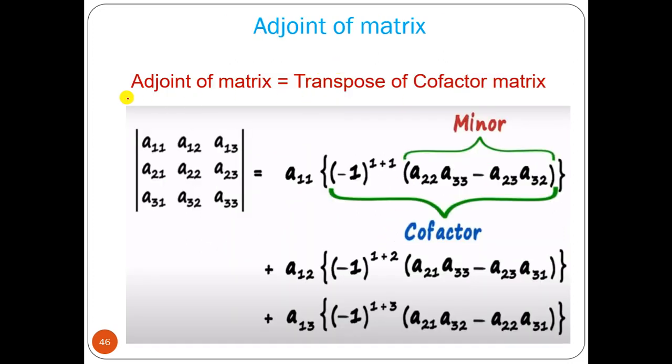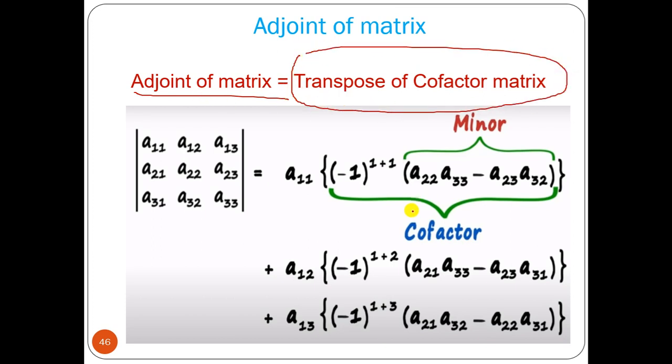Cofactor: we have to find the adjoint of the matrix. Adjoint of a matrix means the transpose of the cofactor matrix. So we have to find the cofactor. If you want to find the cofactor of the A11 position, we cancel the first row and first column, with a positive sign, since 1 1 becomes positive.